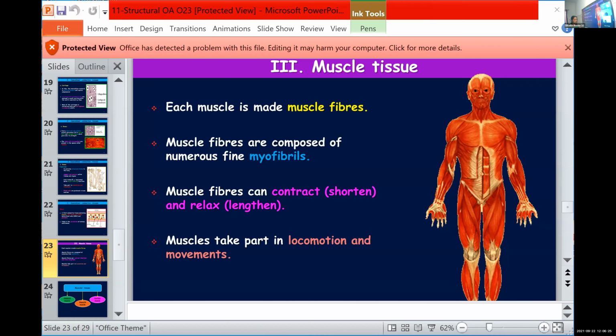Once again, muscles are found in bundles and each bundle consists of muscle fibers. Each muscle fiber is further made up of several myofilaments or myofibrils, and they play an important role in locomotion and movement, and they are capable of contracting and relaxing. So when they contract, they will reduce their size, and when they relax, their length will increase. And skeletal muscles attached to the bones will bring about locomotion. You can classify them into three major types.